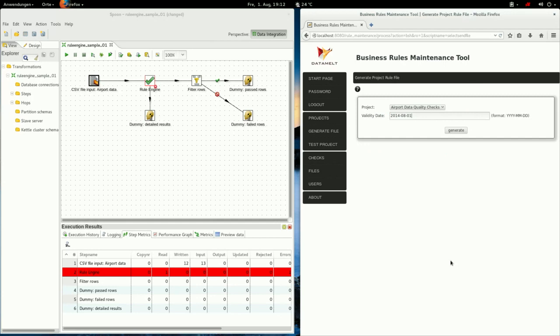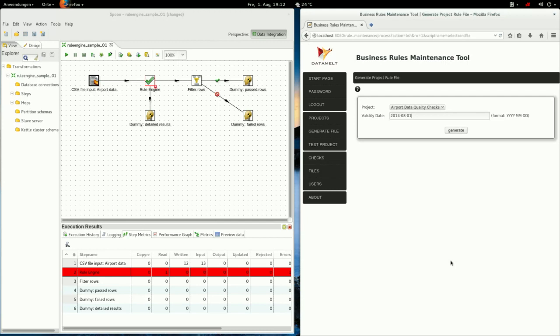So if you have the case that a certain rule group is only valid for a certain time frame, and after that you have a similar group, but it's different for a different time frame, then you can, so to say, plan ahead your rules, and they will automatically be valid from a certain date on.